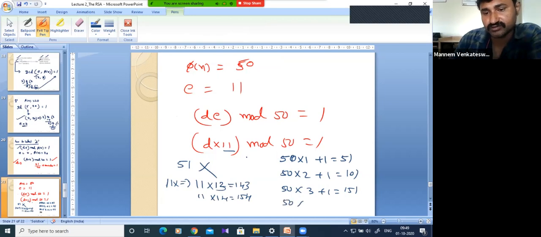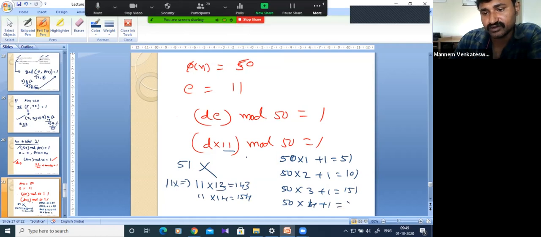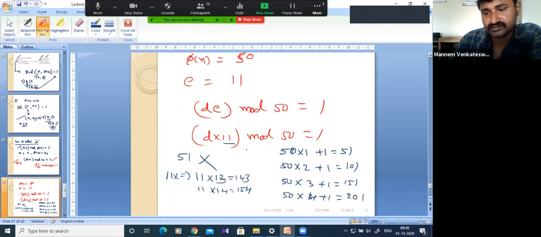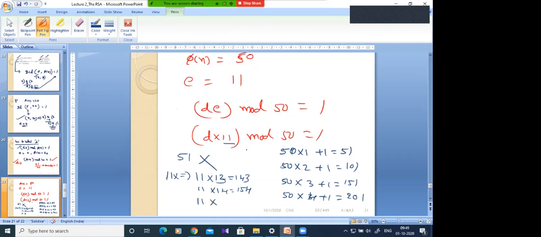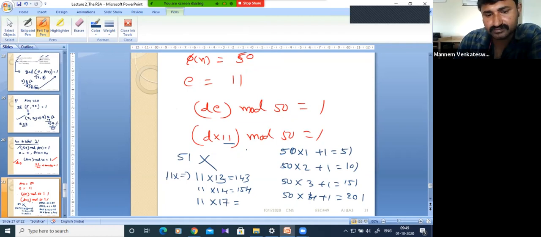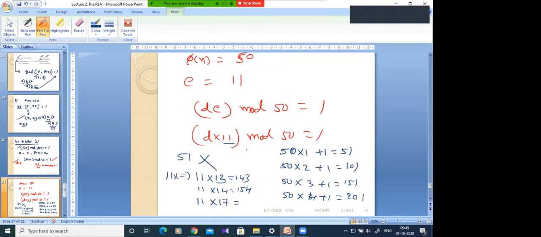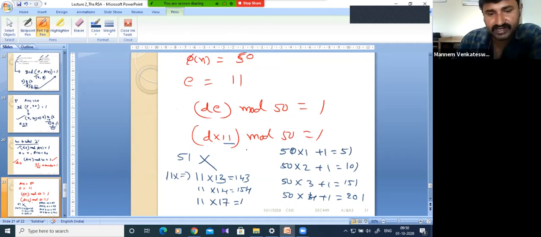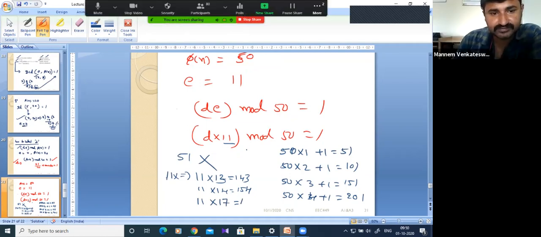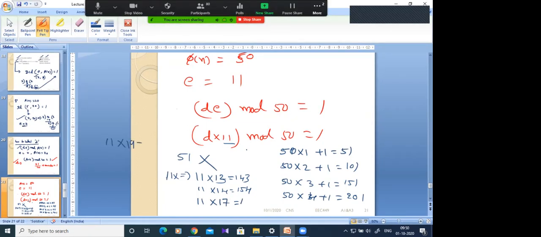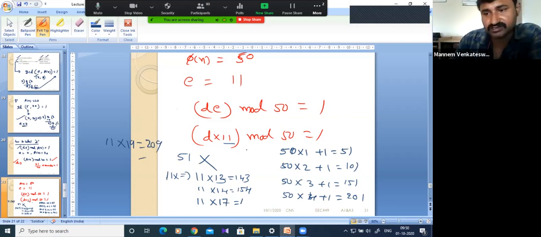So one more, 50 into 4 plus 1, 201. Is 201 possible with 11? 11 seventeens is 187. 11 nineteens is 209. So it is also not possible.